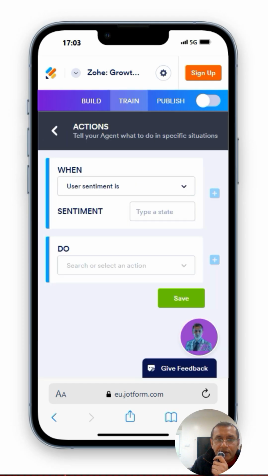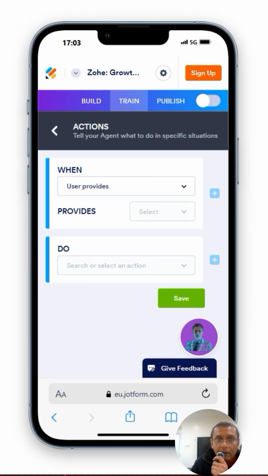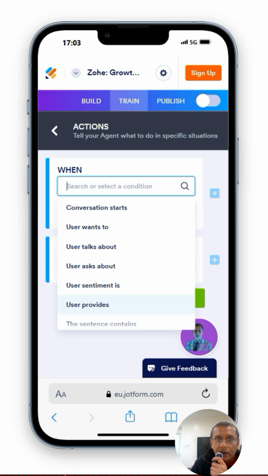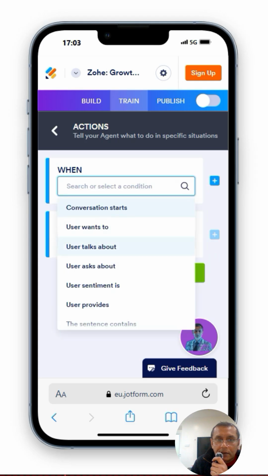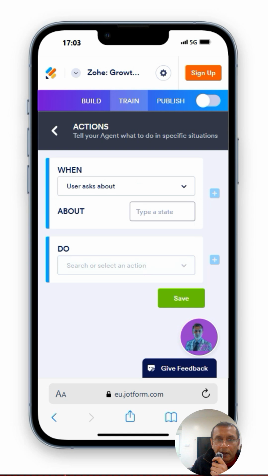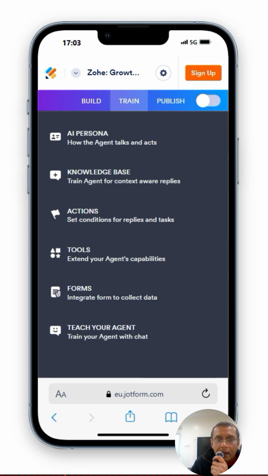And then there's the actions. Need to kind of manipulate these a bit more. User provides, for example, budget. I don't know, state their email, their full name. Interesting. Conversation starts. All these things can be configured. User asks about services. Please select one. I don't know. Anyway, that's it. Yeah, I think we're ready to publish.